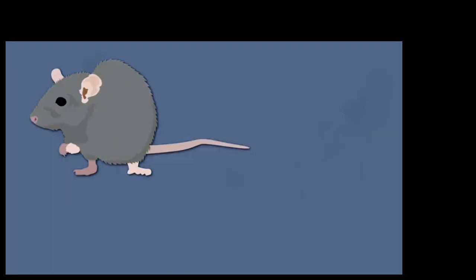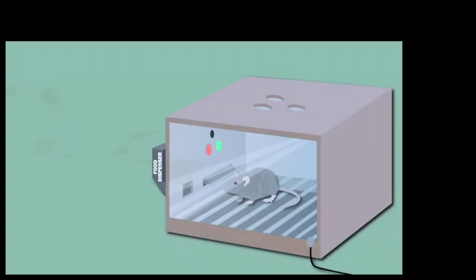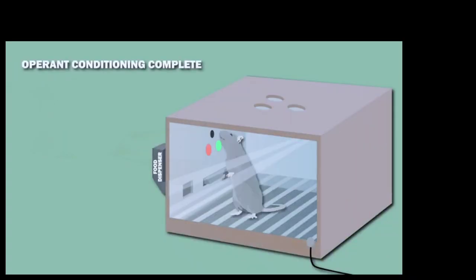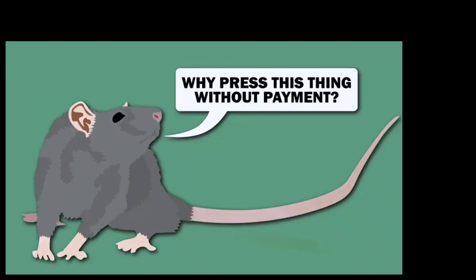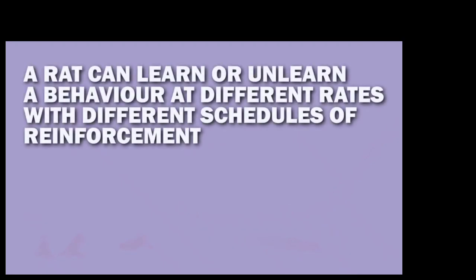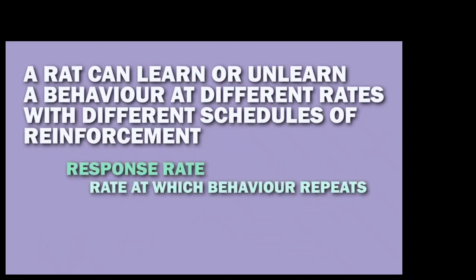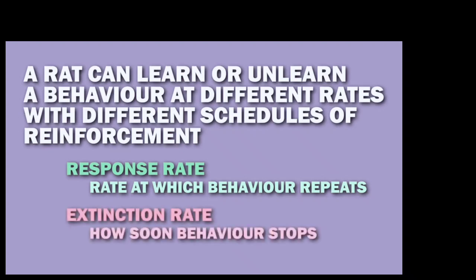There have been further experiments done with rats in the Skinner box. After a rat has received operant learning, and has learned to press a lever to receive a food pellet, what happens if the lever is pressed, but no food pellet is received? At first, the rat will keep pressing the lever, but eventually it will stop, and the behavior will be extinguished. Why press this thing without payment? However, a rat can learn or unlearn a behavior at different rates with different schedules of reinforcement. This has been termed the response rate, the rate at which behavior repeats, and the extinction rate, how soon the behavior stops.